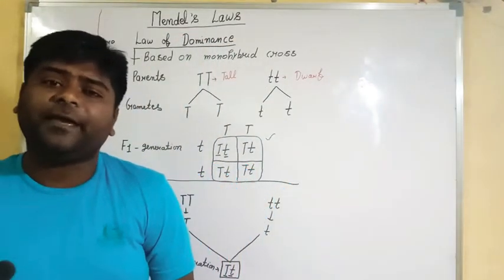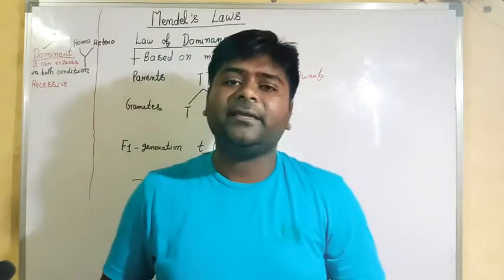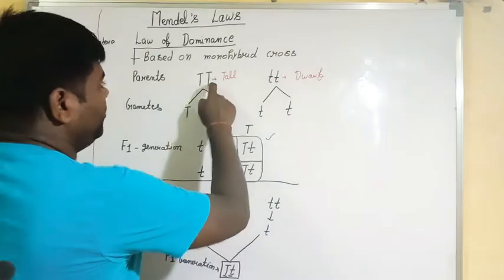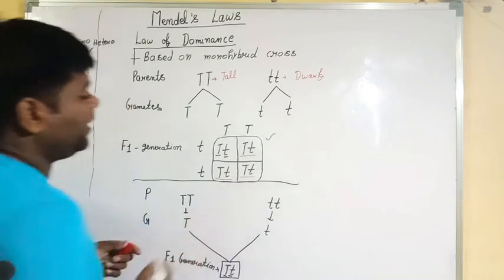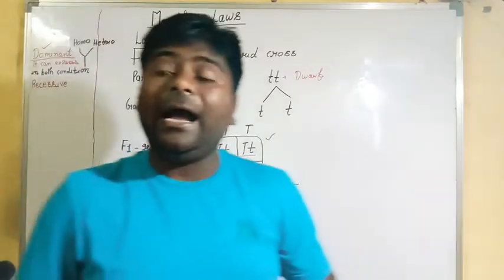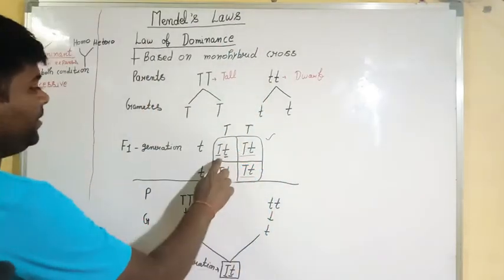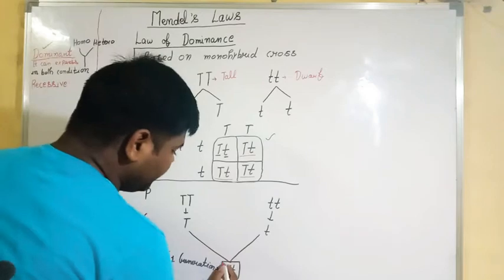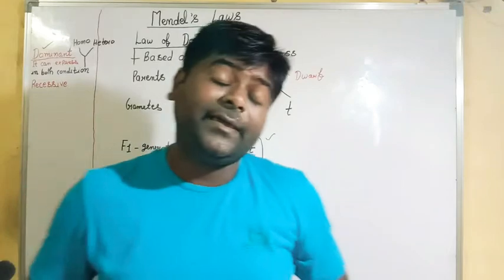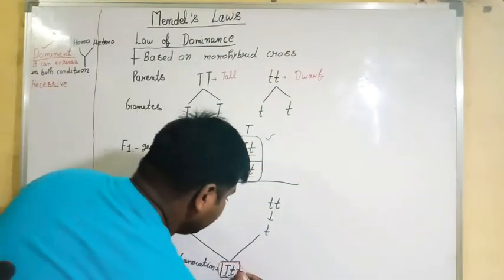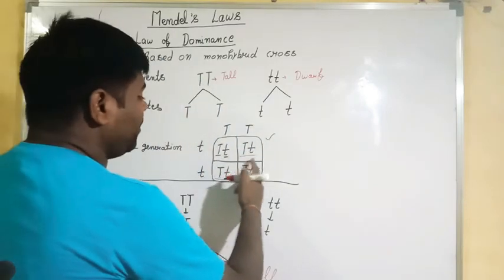After the formation of gametes, they have fertilization. After the fertilization, that pure condition is changing into hybrid. See that one? Pure condition is changing into hybrid condition. But we can also observe their phenotype. And what is the phenotype? Tall. Phenotype is tall. Here is also tall.